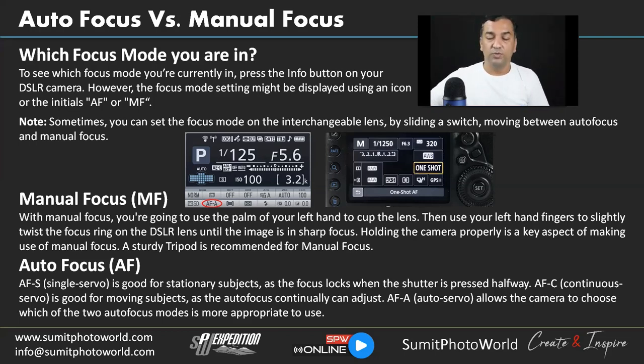In other modes, you can still manage with the different hand movements, but it's advised to always capture your image with this position of handheld. And then use your left hand fingers to slightly twist the focus ring on the DSLR until the image is sharp. So as I said, you have to play with the focus ring. So this is the focus ring. I hope it's very clear to you on the screen.